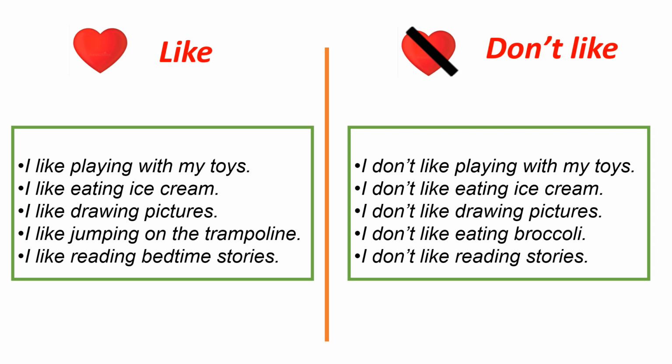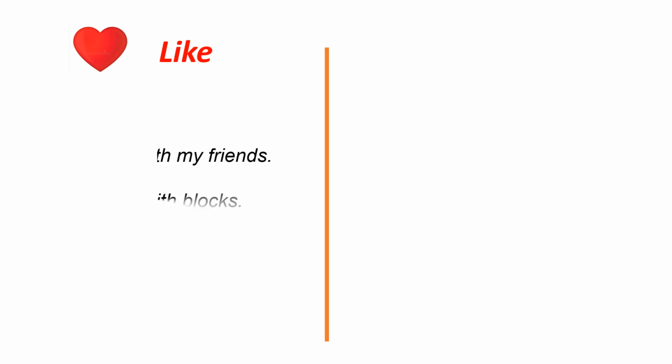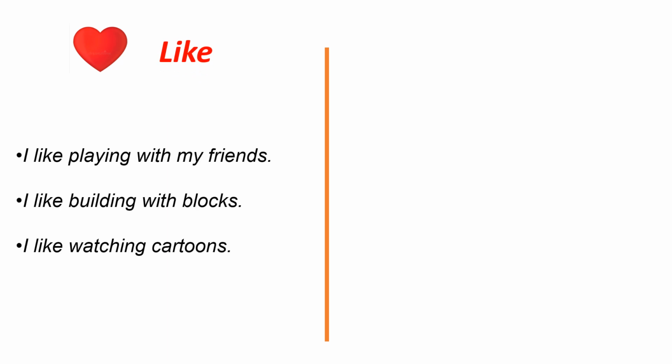I will show you. Now, we will talk about other examples with like and don't like to understand better. For like, here are three examples. I like playing with my friends. I like building with blocks. I like watching cartoons. I can change these with many things. For example, I like drawing, I like painting, I like running, I like walking, etc.